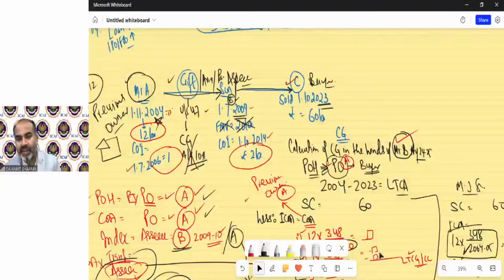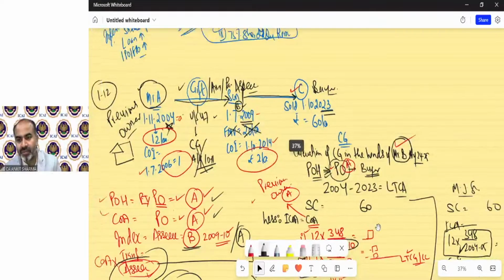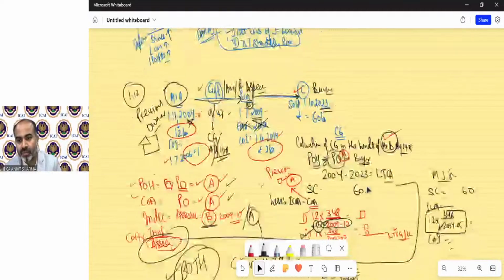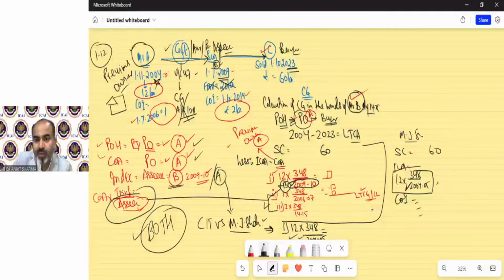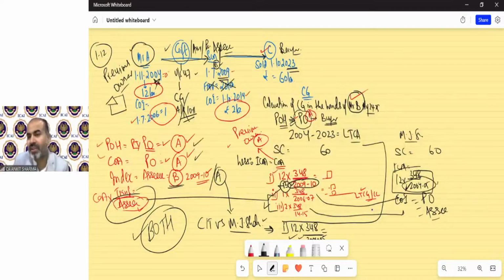Look, even in this Manjula J. Shah case, I explained it. Even in case of Manjula J. Shah, we need to take the cost of improvement the same. There is no change in the cost of improvement. We need to take the cost of improvement of the previous owner as well as the assessee, both. There is no change. Only the change is this. All other things will remain the same. Okay.